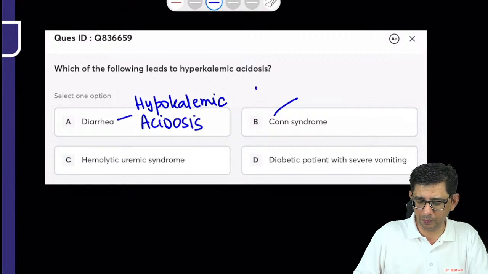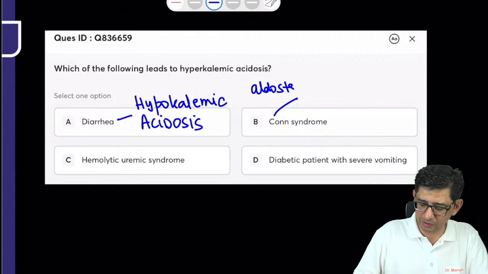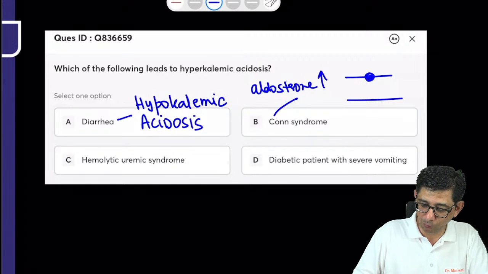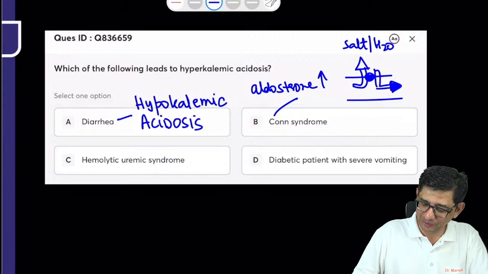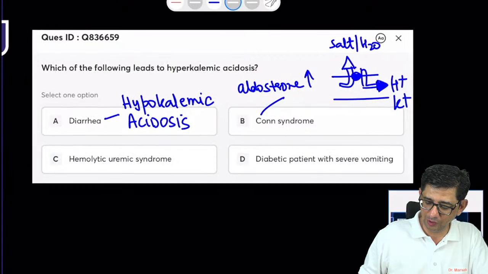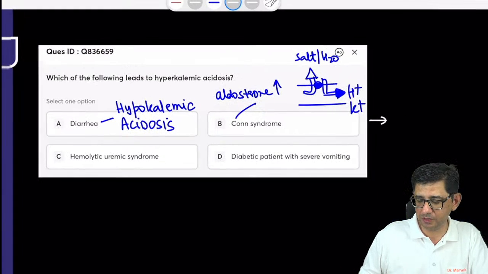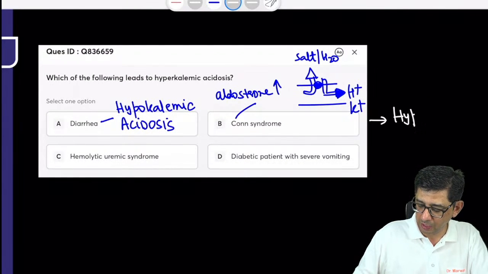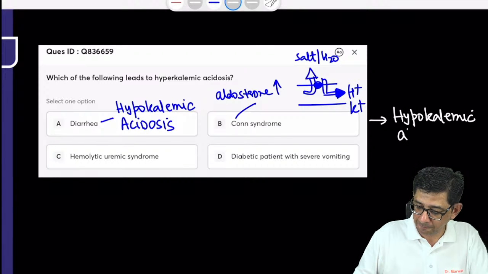कौन syndrome तो बहुत बार पढ़ा है यार मैंने. कौन syndrome में एल्डोस्टेरोन ज्यादा होता है ना, ये डायग्राम मैं बना के, है ना, मुझे तो लगता है कि मतलब बहुत बार ड्रॉ किया. Aldosterone will cause salt and water to come back, that is okay, but at the same time there is gonna be a urinary loss of potassium and hydrogen. तो मुझे फिर से बताते हुए भी लग रहा है यार, ये तो मैंने बताया हुआ है, that there is a urinary loss of potassium and hydrogen, and therefore in option number B, what's gonna happen is that there would be a hypokalemic alkalosis.